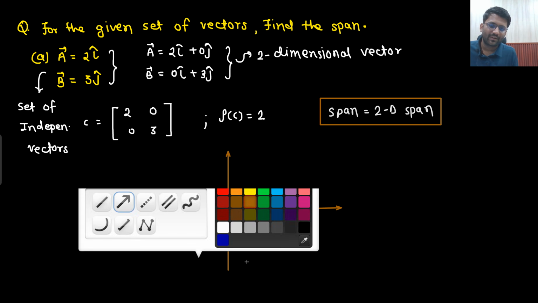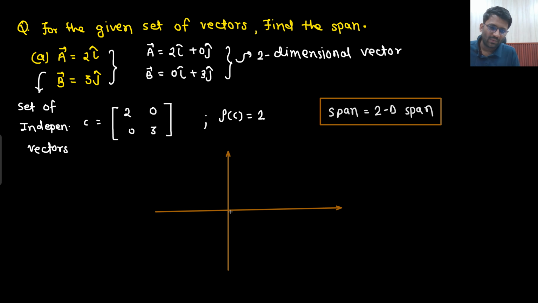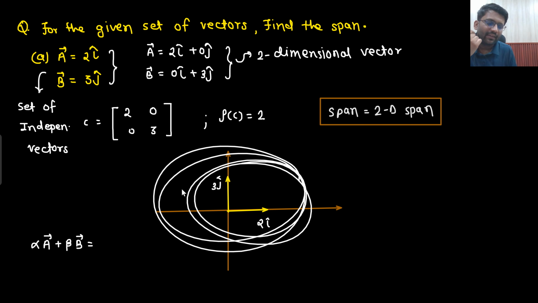So this is your 2i cap, and this is your 3j cap. When I say that the span is 2D, what do I mean? That means using the linear combination of vector A and vector B, you can create any vector in this plane.